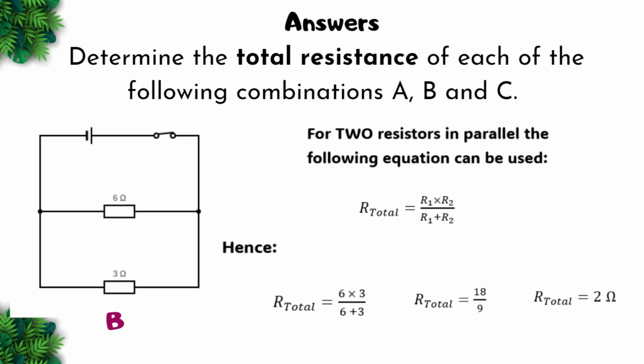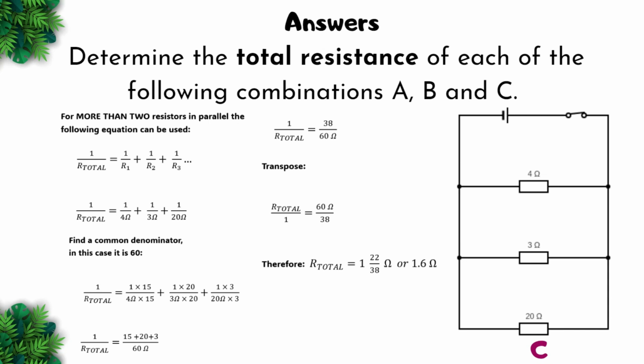For 2 resistors in parallel, the following equation can be used, where R total is equal to the product of R1 and R2 over the sum of R1 and R2. Hence, we get 6 times 3 over 6 plus 3 to give us 18 over 9, which gives us a total resistance of 2 ohms.